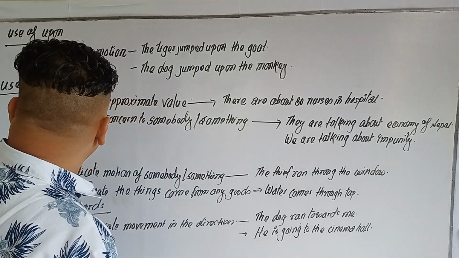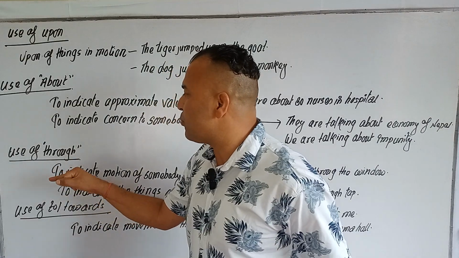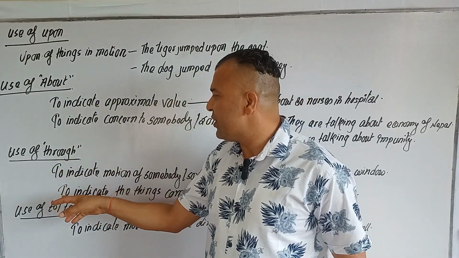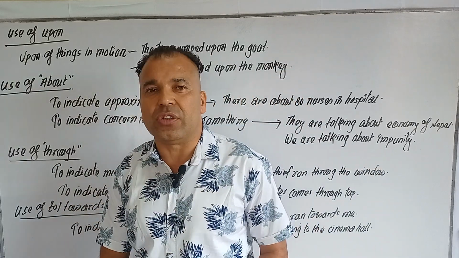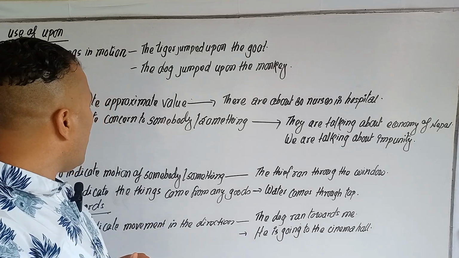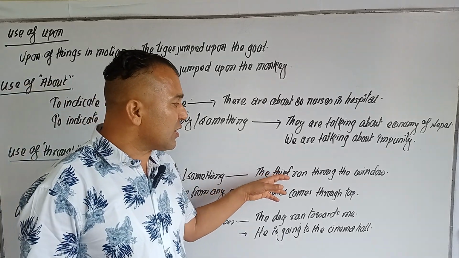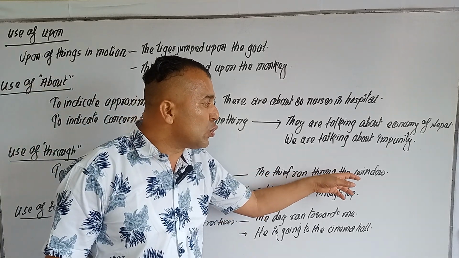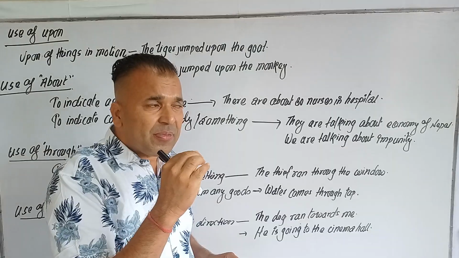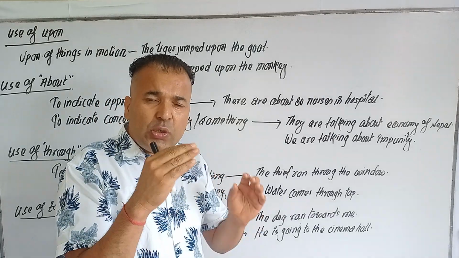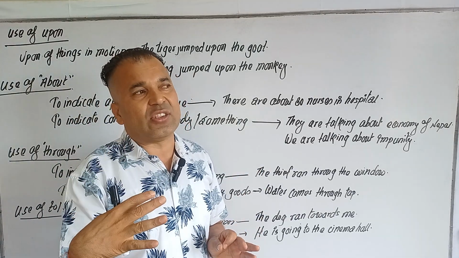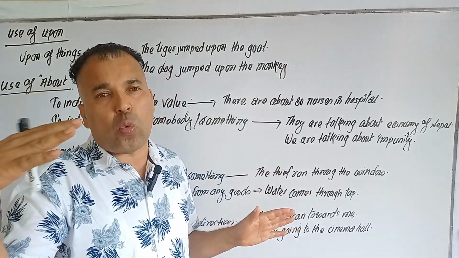Alright. Okay. The next one, use of through. How to use through? Through is used to indicate motion. It indicates the motion of something or somebody. The thief ran away through the window. This is motion, but you should remember that there are two areas: one is a boundary and the other is an open area.